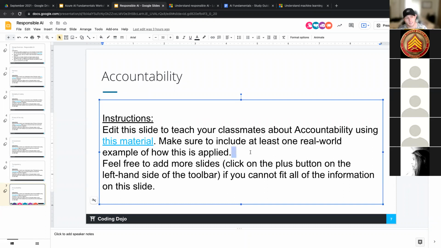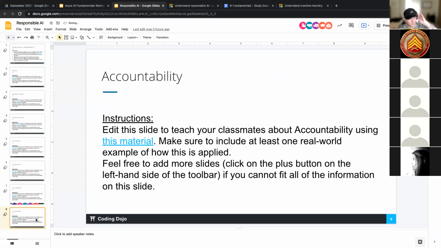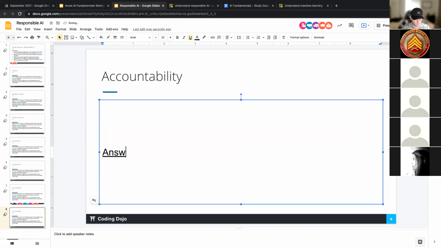Teaches us, well, what is accountability? What are the basis of that? Why is that important? And so you can just add, if you wanted, let's say you're on accountability, you can just right click and then say duplicate slide. And then with the second one, okay, so I did it for you. Maybe I just have like answer. And then you just kind of walk through what accountability is.